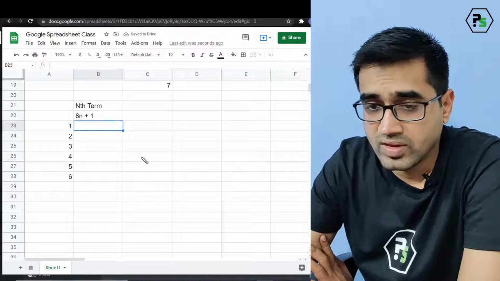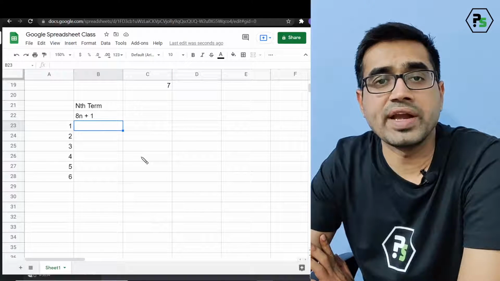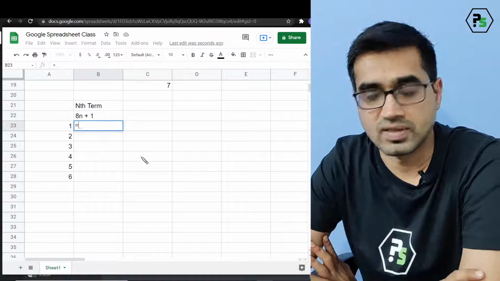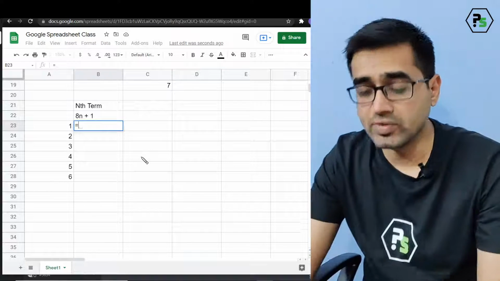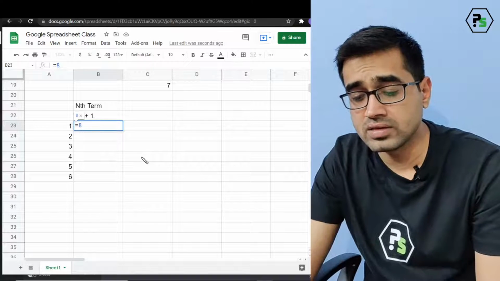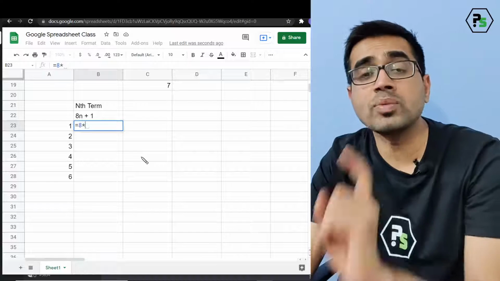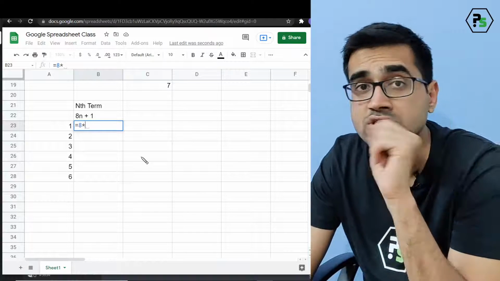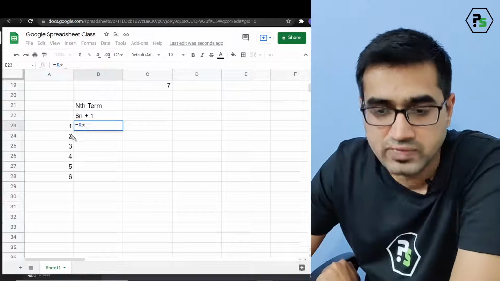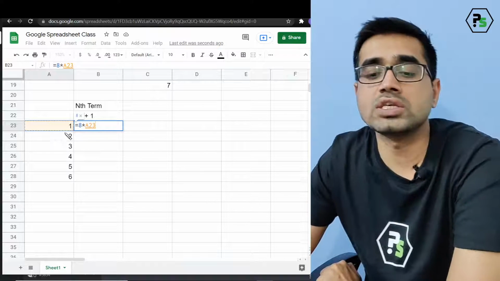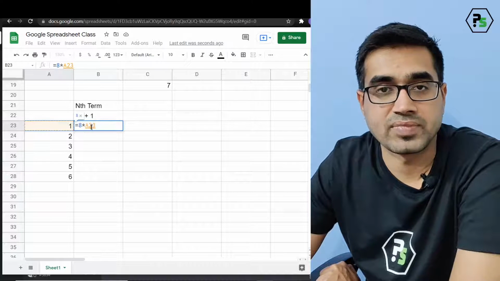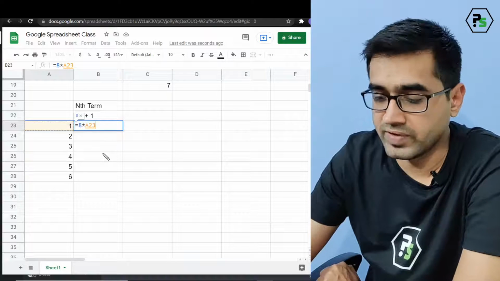Now understand. What I need to do now is to create a formula. To create a formula, you need to start with an equal sign. With an equal sign you write 8, then you need to multiply. You want to multiply the value of n and it will keep on changing. It will always be either 1, 2, 3. So I will select this value. Now this is the location of the value. What's the location? A23. Correct? So we get A23. Very good, Deepika.